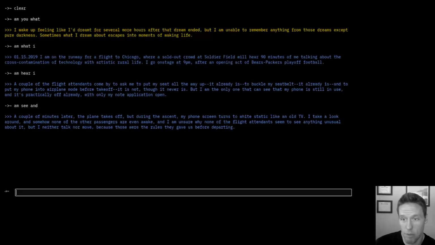Now, as you might have guessed from exploring our previous output, airplane mode turns out to be a devastating problem for Tera, and what happens is surreal. Everyone's asleep, and Tera sees that snow-like static that used to come on CRT TVs when our signal went out many years ago. Yet amid all this chaos, the flight attendants are not only unbothered, but they're completely unaware. Also amid this chaos, Tera still follows all the rules. Now, what do we make of our next input here?